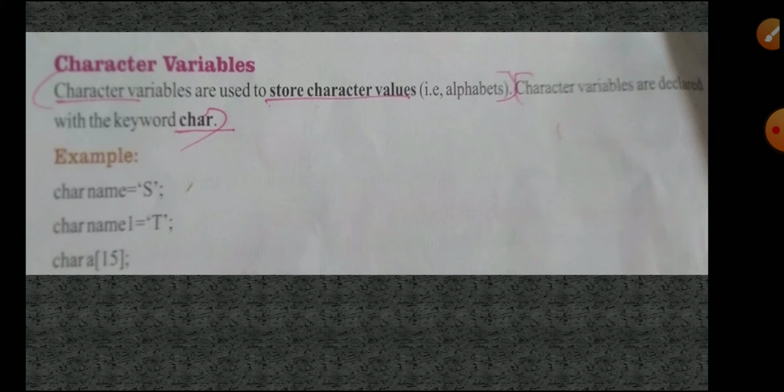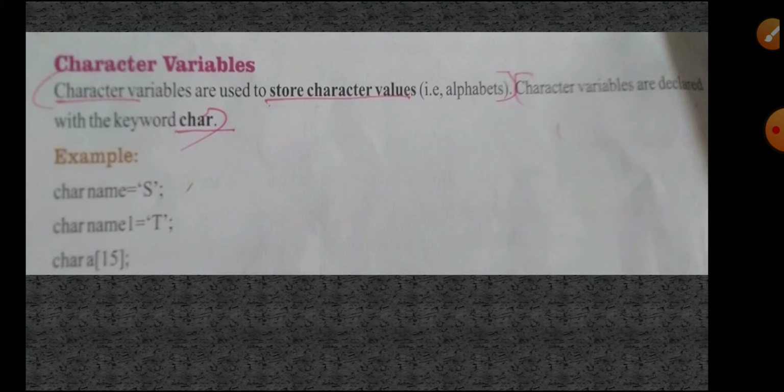Whenever we have to declare a variable value, character or string, we have to use single quotes. Okay, yes, as given, there itself we have to use single quotes. Welcome, that is also one of the string values, one of the character data type values. Like that you have to see next. Character is the data type, name1 is the variable name, and T is the variable value.